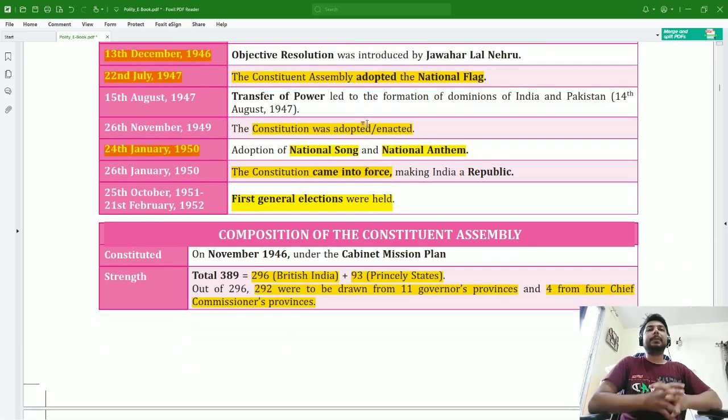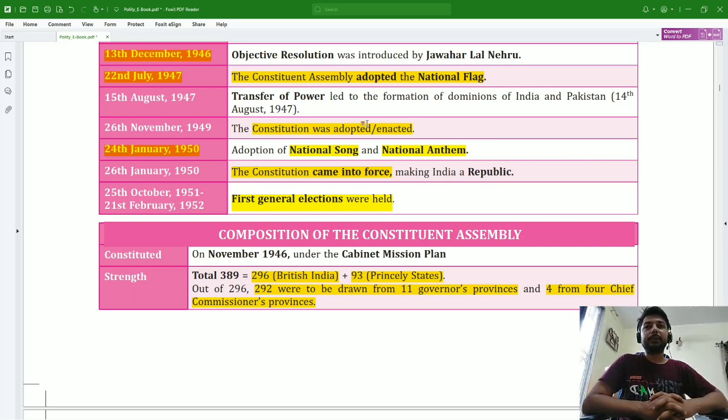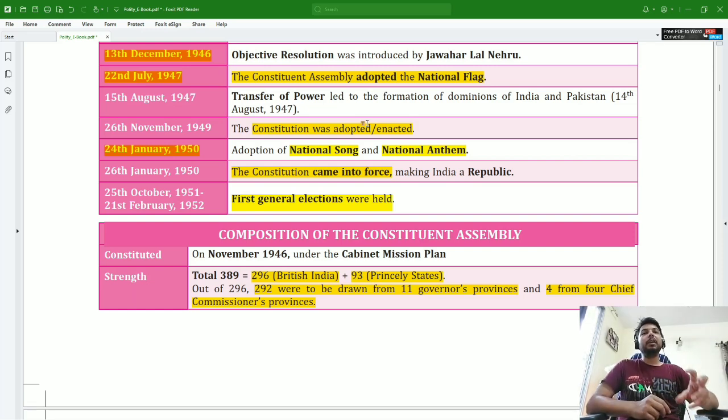Then on 13th December 1946, the objective resolution was introduced by Jawaharlal Nehru, and this objective resolution later on became the basis of the preamble of the Indian Constitution. On 22nd July 1947, the national flag was adopted by the Constituent Assembly. This is very important. You have to remember this date.